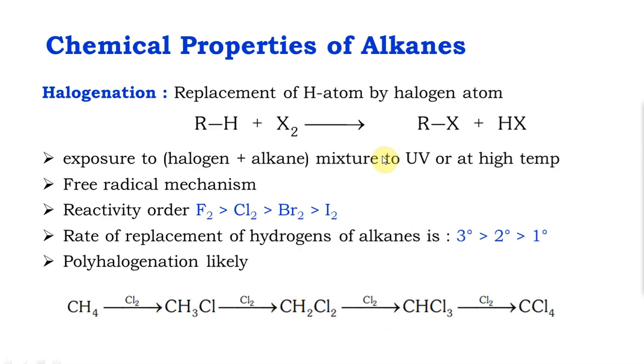Right? Chemical properties or reactions. The first one you're going to see is a substitution reaction, where you kick out a hydrogen and put in a halogen. Okay? It's a replacement of a hydrogen atom by halogen atoms. It could be any of the halogens. A simple reaction is shown here. I kicked out one hydrogen for a halogen and I got RX.